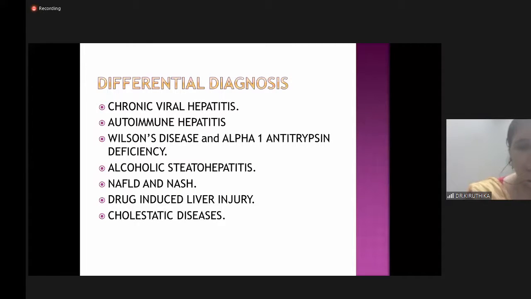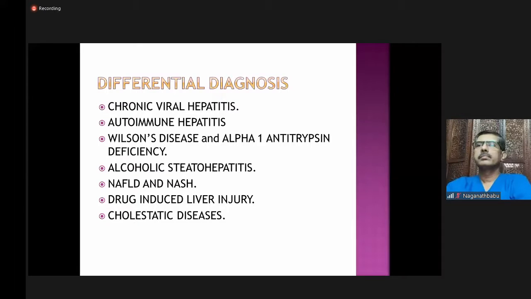So with this histopathological finding, we have the following differential diagnosis. That is chronic viral hepatitis, autoimmune hepatitis, Wilson's disease, alpha-1 antitrypsin deficiency, alcoholic steatohepatitis, non-alcoholic fatty liver disease, and non-alcoholic steatohepatitis. And finally, we should rule out drug-induced liver injury and cholestatic diseases.